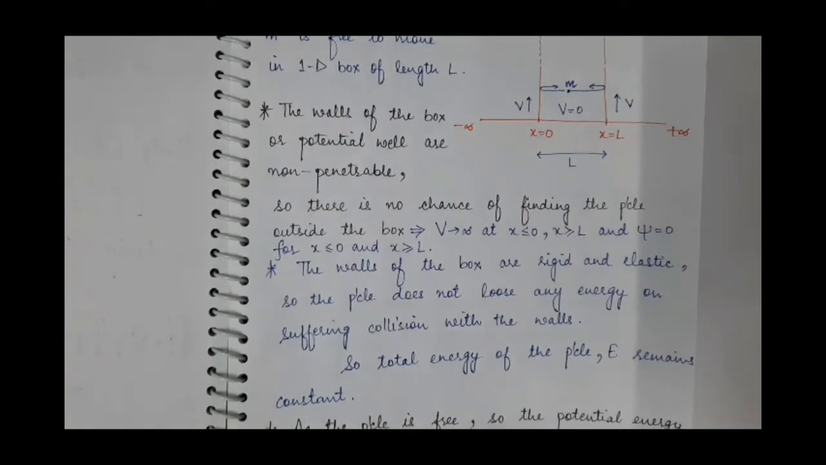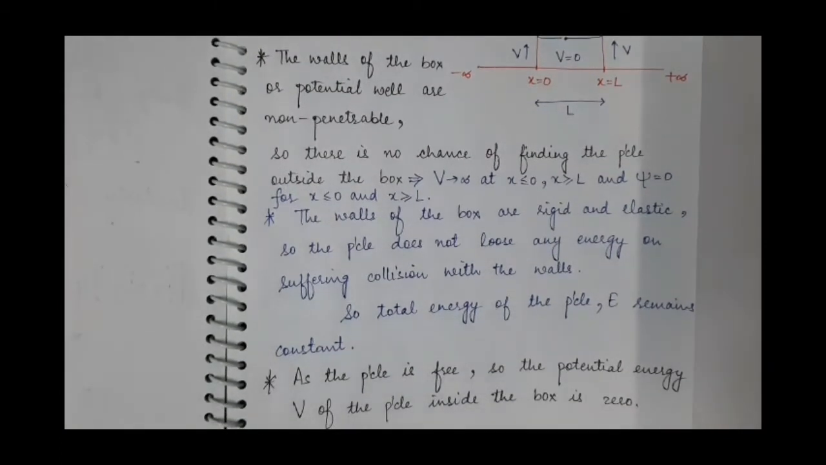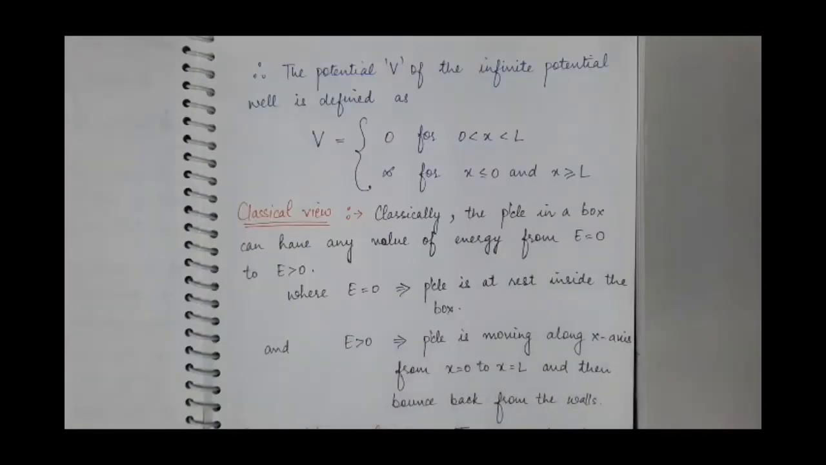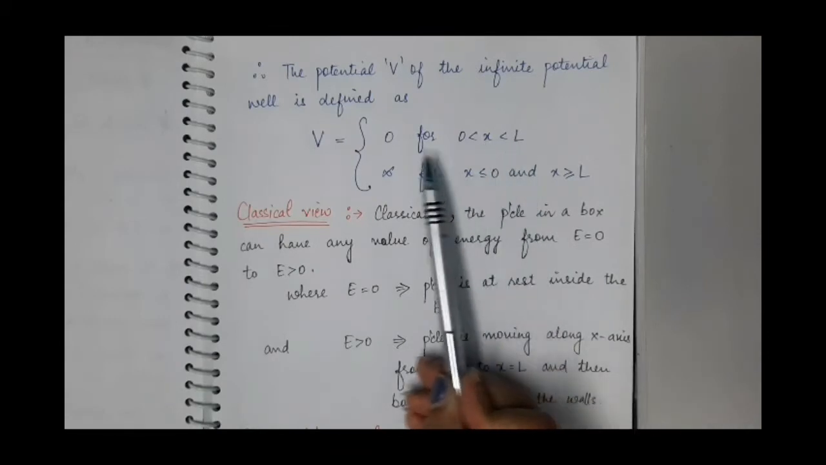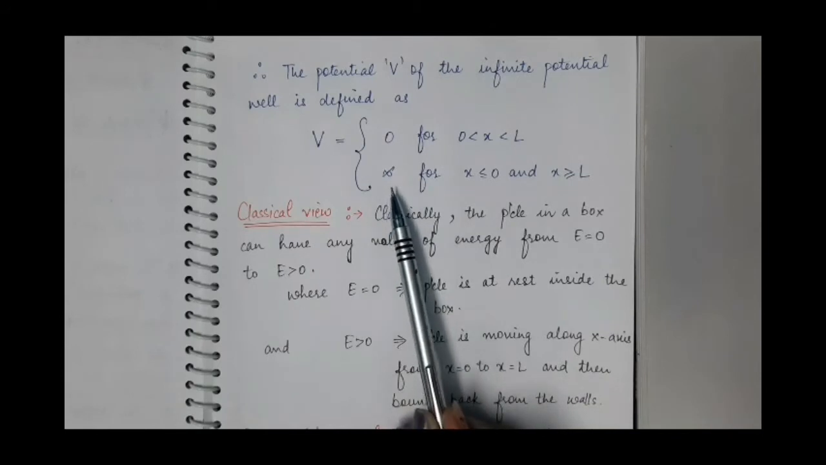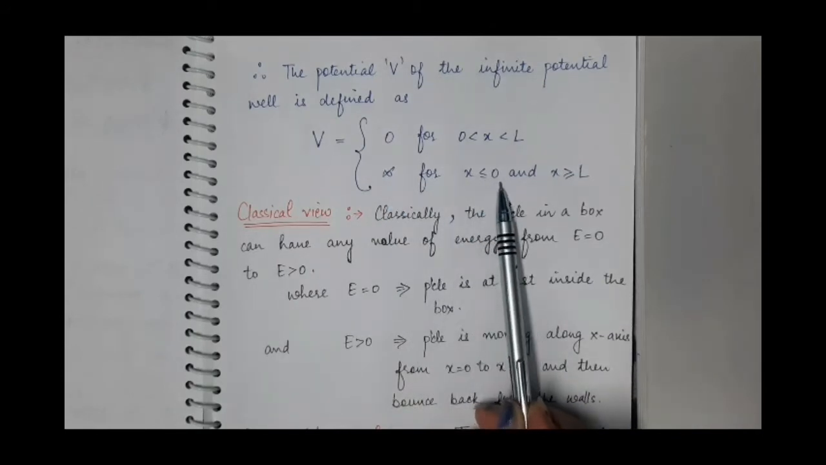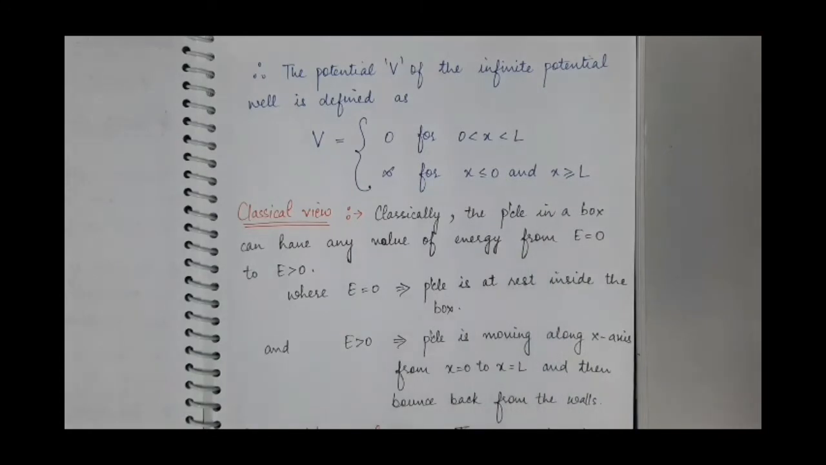And the last assumption is, as the particle is free, it will not interact with any other particle. So its potential energy V inside the box will be 0. So the potential V of the infinite potential well is given by: inside the box, as x varies from 0 to L, the potential is 0, and the potential is infinite for x less than or equal to 0 and for x greater than or equal to L.